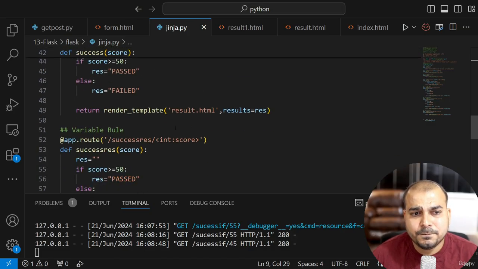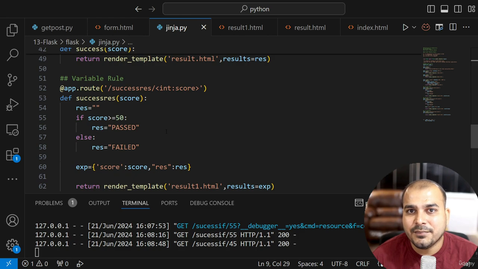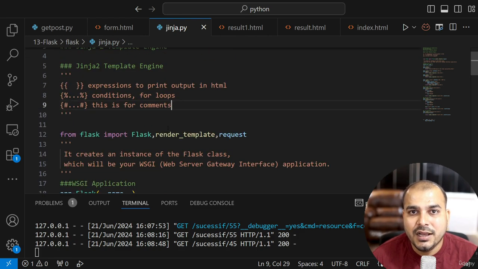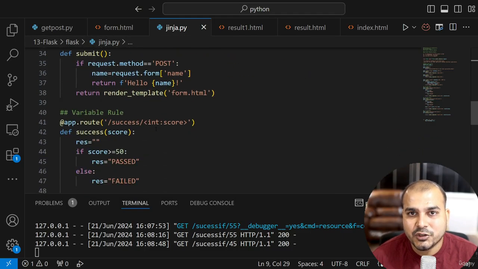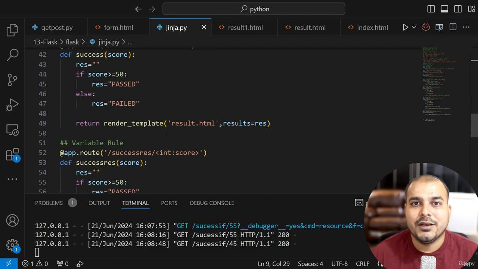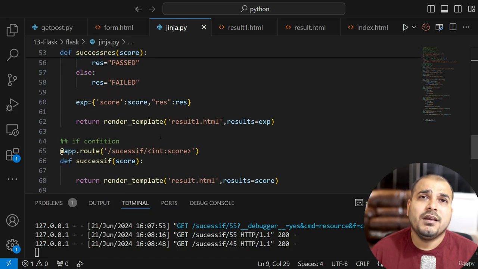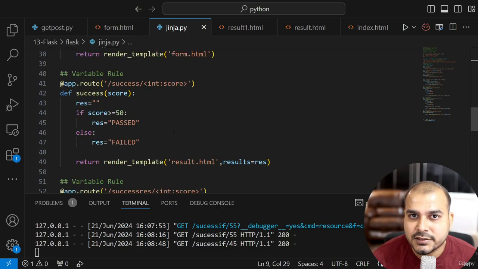One more thing that is pending is something called URL_for, building dynamic URLs. Now see, building URLs dynamically, what we can actually do while building a dynamic URL. Let's say I have something like this. Let's copy this. Let's do one thing.